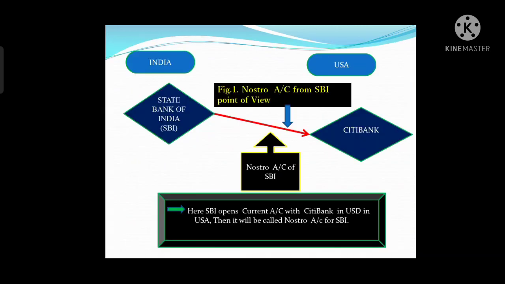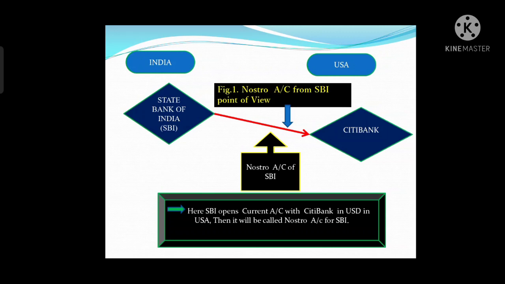Now let's understand what is Nostro account through this diagram. In this diagram we will understand what is Nostro account from State Bank of India point of view. After that we will also discuss what is Nostro account from Citibank point of view.